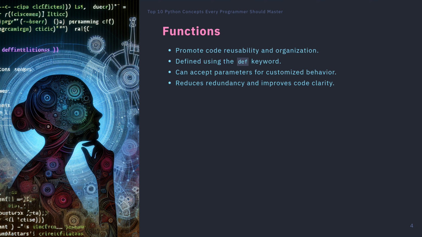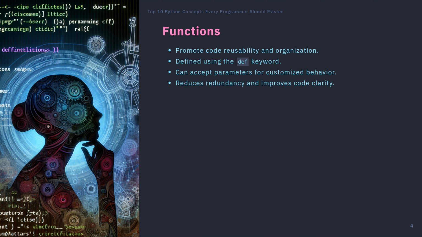Functions are a cornerstone of Python programming, promoting code reusability and organization. A function is a block of code designed to perform a specific task, which can be defined using the def keyword followed by the function name and parameters. For instance, a simple function could calculate the square of a number. Once defined, you can call this function multiple times throughout your code, reducing redundancy and improving clarity.